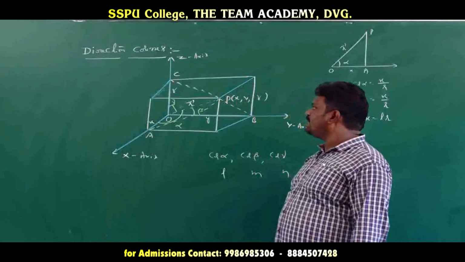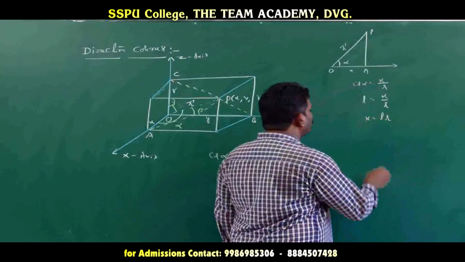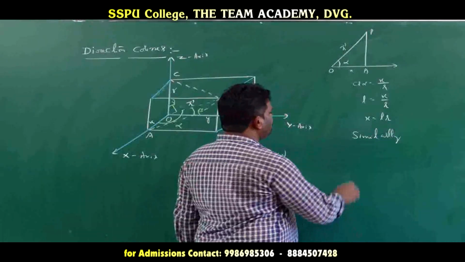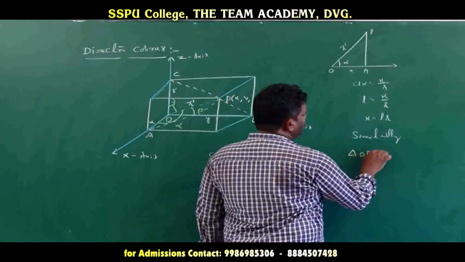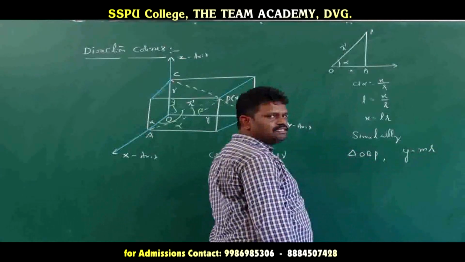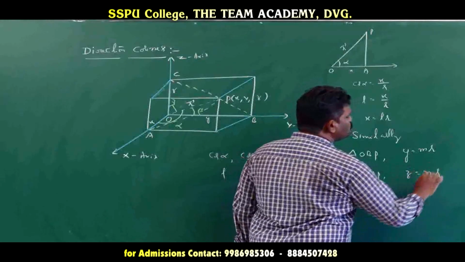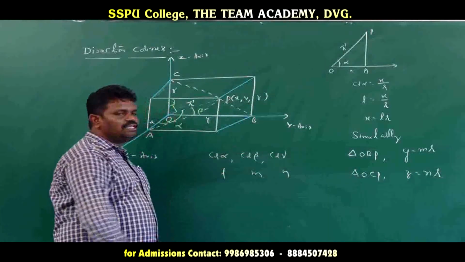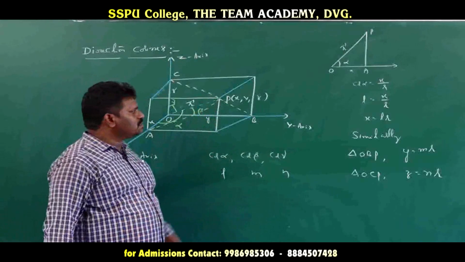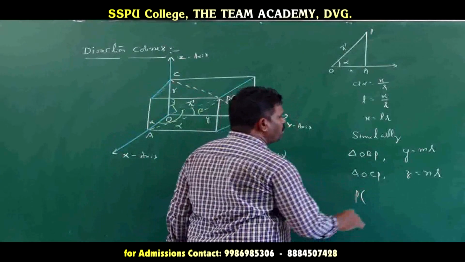Similarly there are two other right angle triangles, OBP and OCP. From triangle OBP, y is equal to M into R. From triangle OCP, z is equal to N into R. So the coordinates of the point P are LR, MR and NR.